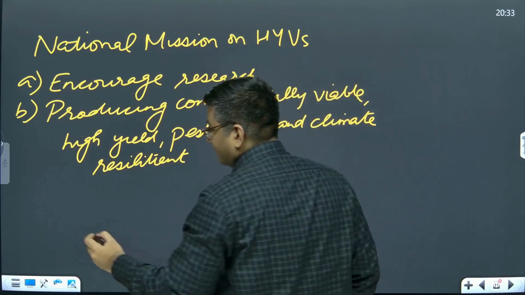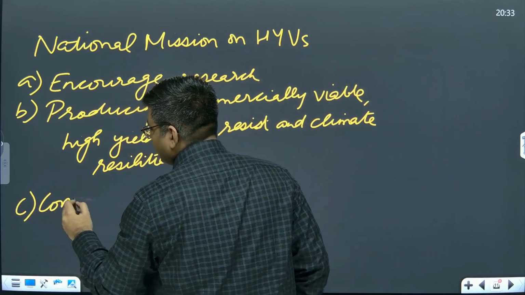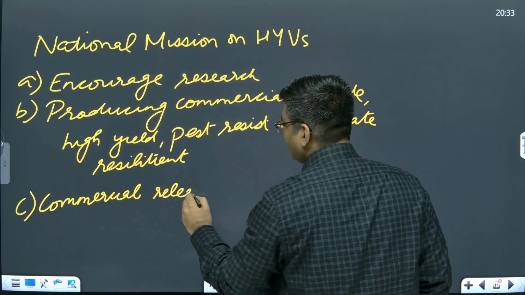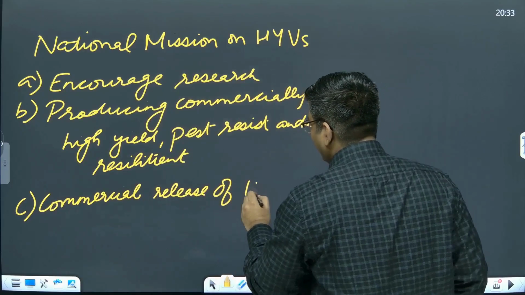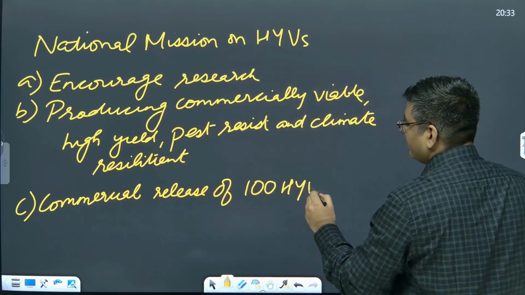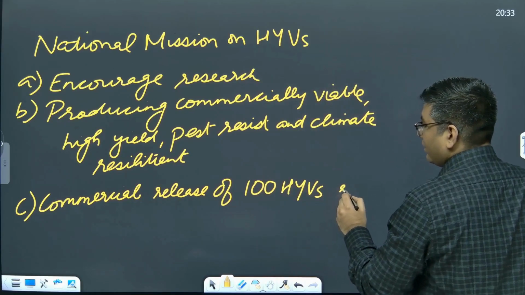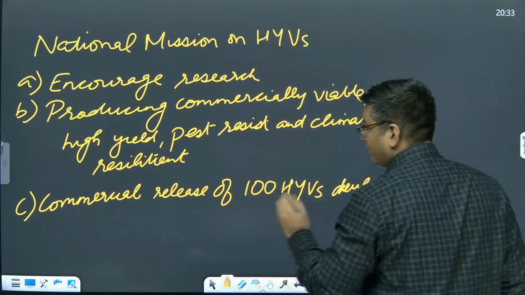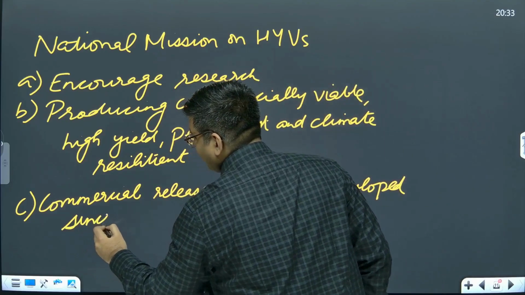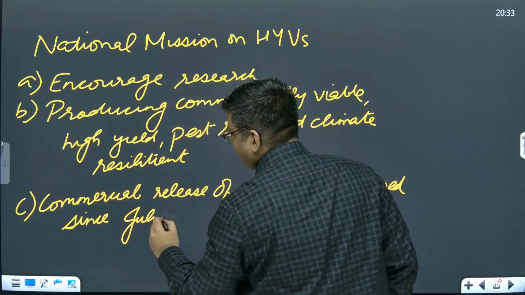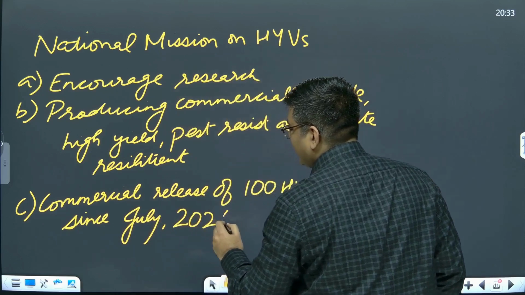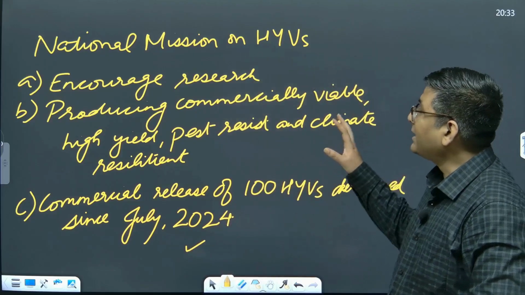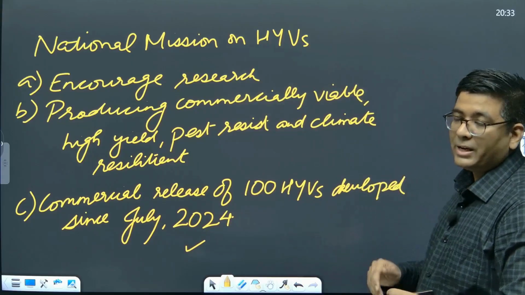The next thing is the commercial release of 100 high yielding varieties developed since July 2024. They have to be given to the farmers, and subsequently they are the ones which will be used for the purpose of agriculture. So that is basically the National Mission for High Yielding Varieties of Seeds.